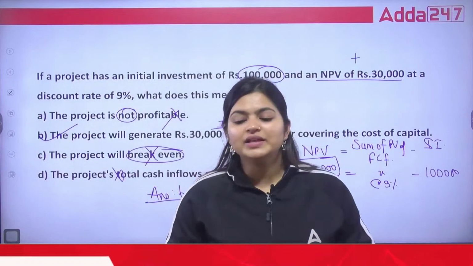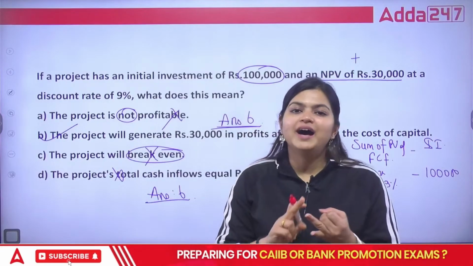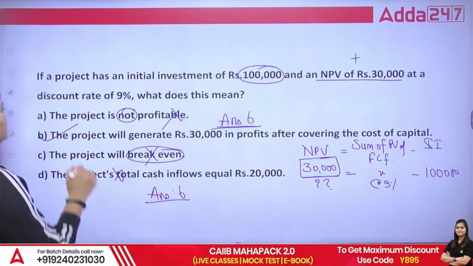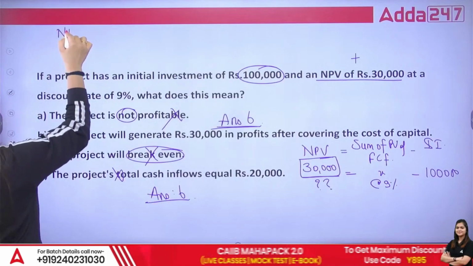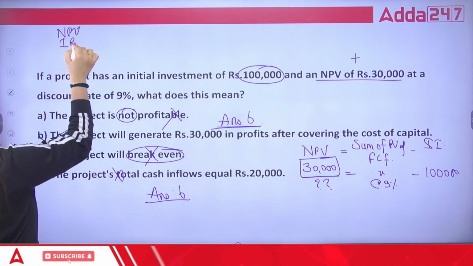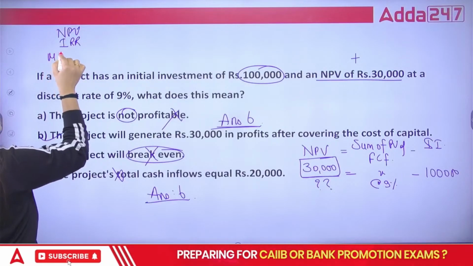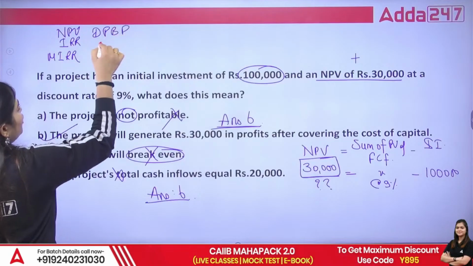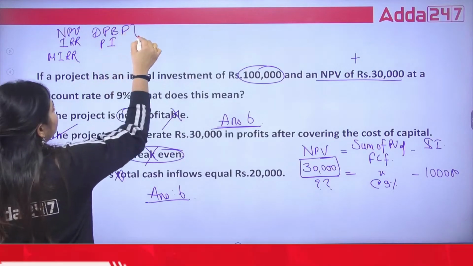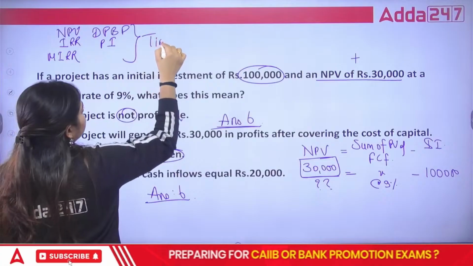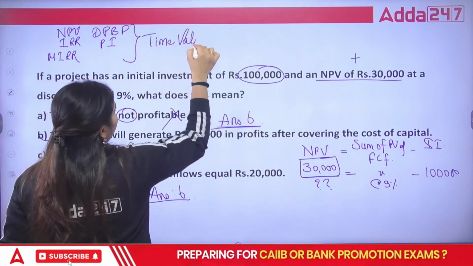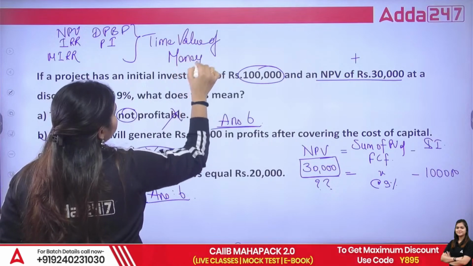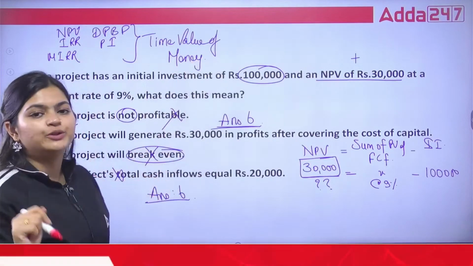Now in this you have NPV, you have IRR, you have MIRR. So let me tell you, all these: NPV, IRR, MIRR, then discounted payback period, profitability index. All these methods are taking the help of time value of money. In exam they can ask you which method you are going to use for time value of money.